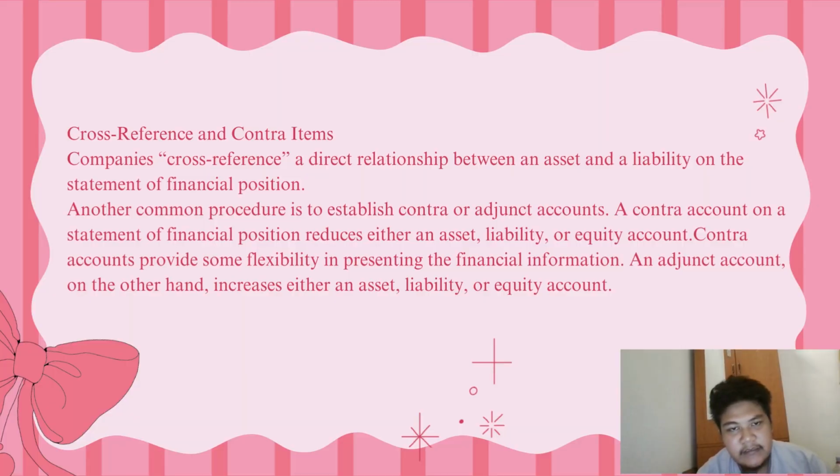The second method is cross-reference and contra item. Companies cross-reference a direct relation between an asset and a liability on the statement of financial position. Another common procedure is to establish contra or adjunct accounts. A contra account on a statement of financial position reduces either an asset, liability, or equity account. Contra accounts can provide some flexibility in presenting the financial information. An adjunct account, on the other hand, increases either an asset, liability, or equity account.